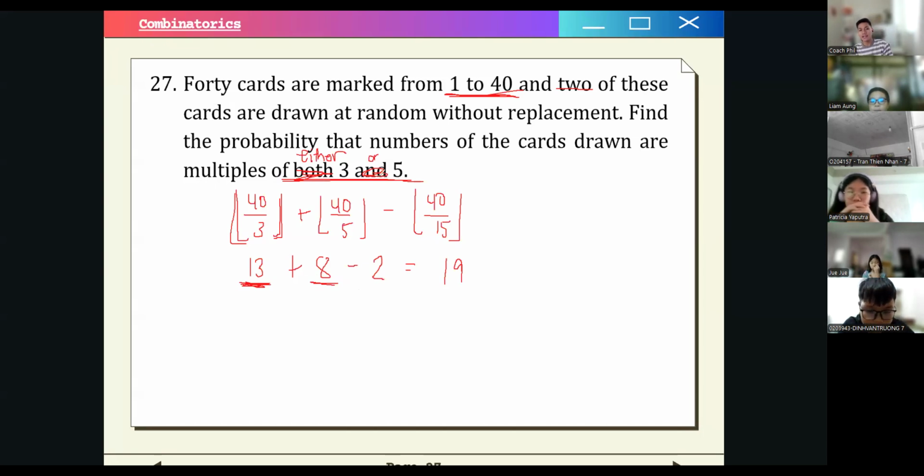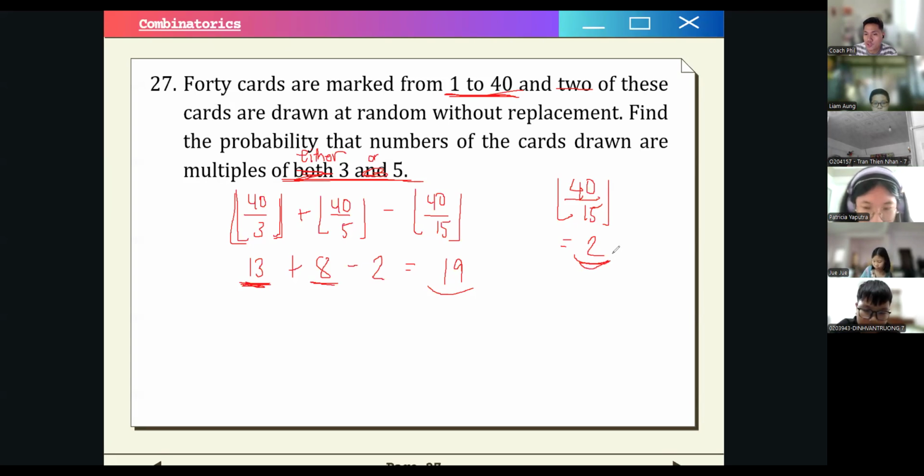By the way, if the question is the original one, our calculation should be just 40 over 15, because the numbers are divisible by both 3 and 5, so they are just divisible by 15. So it should just be equal to 2. We will use 2 in the original problem. But let's explore this one instead, because this is the given solution.